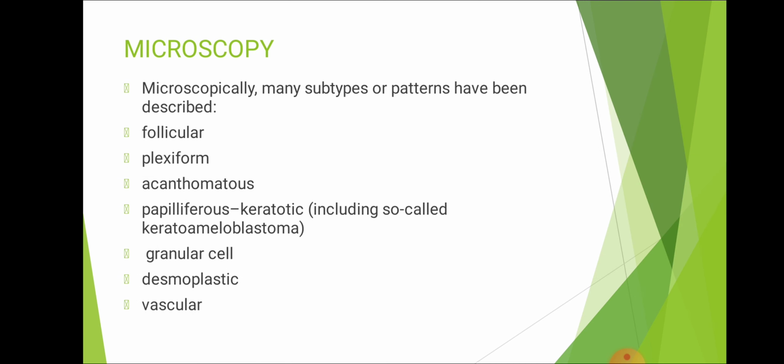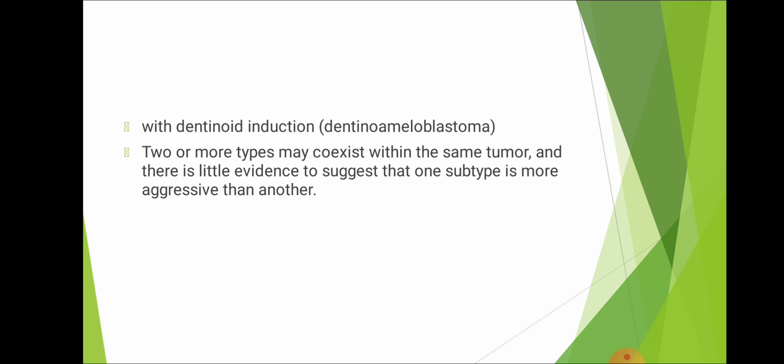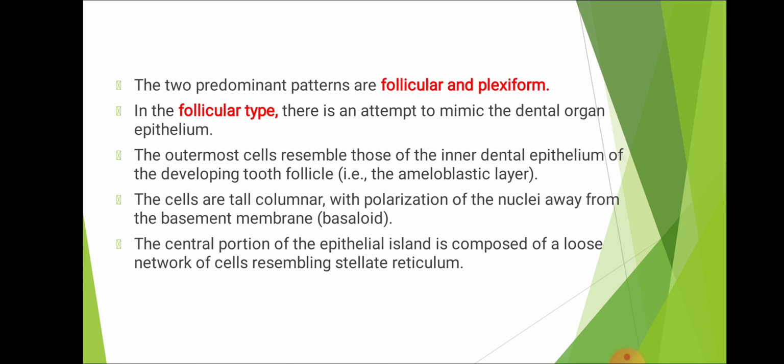Microscopically, many subtypes of patterns have been described, which are follicular, plexiform, acanthomatous, papilliferous or keratotic, granular cell, desmoplastic, vascular, with dentinoid induction, and two or more types may coexist within the same tumor, and there is little evidence to suggest that one subtype is more aggressive than another. The two predominant patterns are follicular and plexiform.